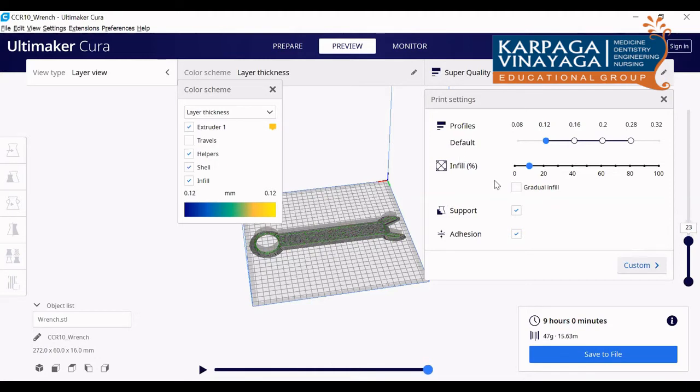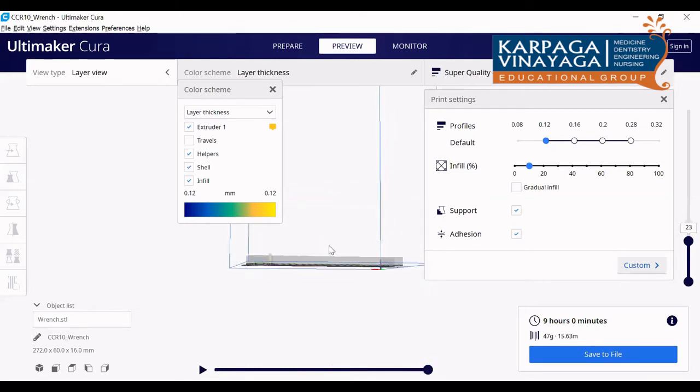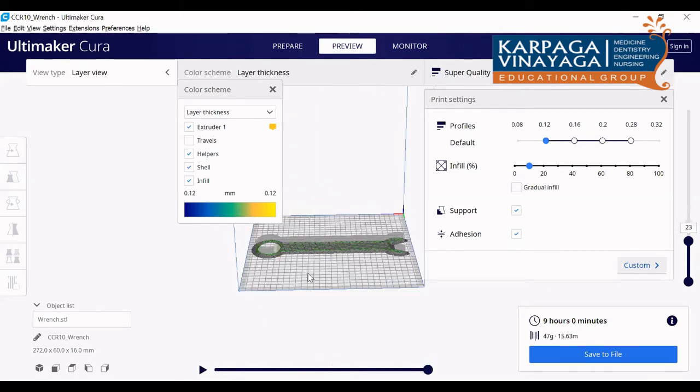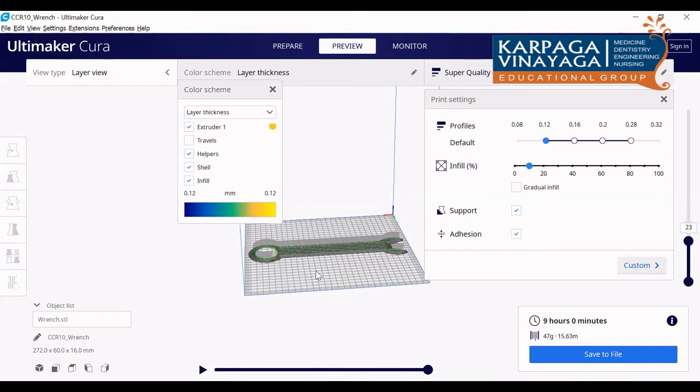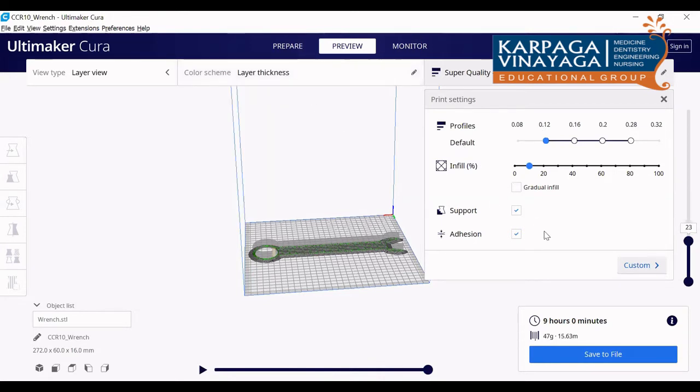Regarding the support, here there is no support structure. You can see here there are no support structures. If I change the orientation of this, then I require the support structure. I will tell you what happens if I change the orientation.